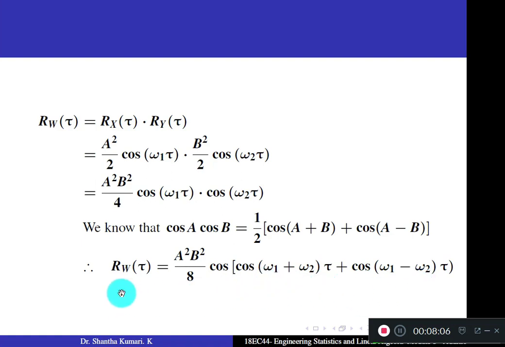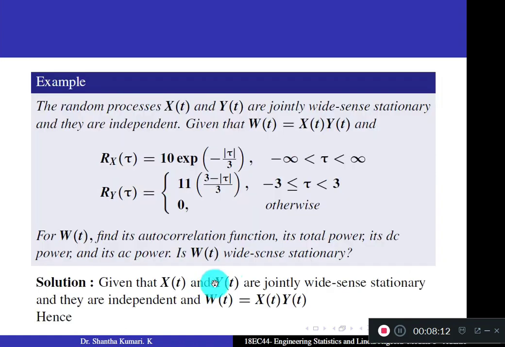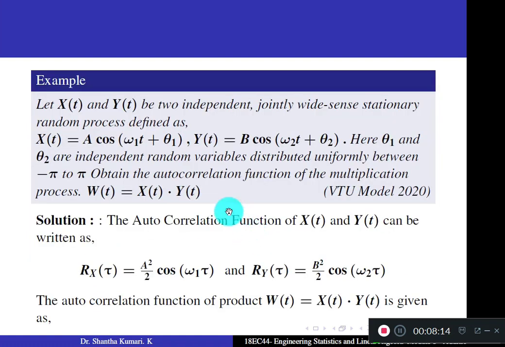So this is the autocorrelation function of the random process W. I think only the autocorrelation function is asked in this question, and it is taken from your model question paper. But remember, these two results you should remember. Otherwise, try to prove these first, then use them. It is a standard result for a random process of this form.